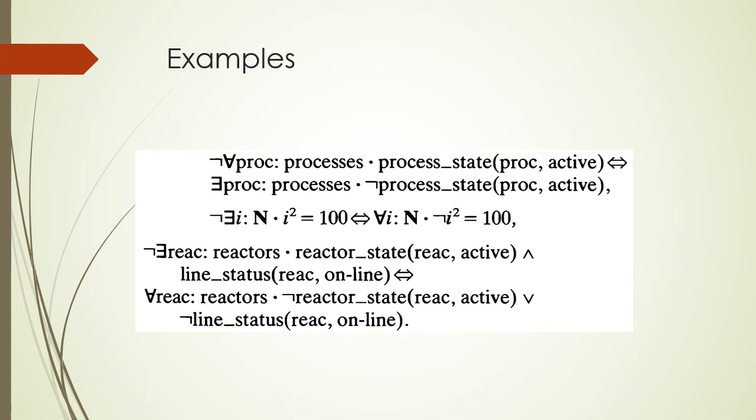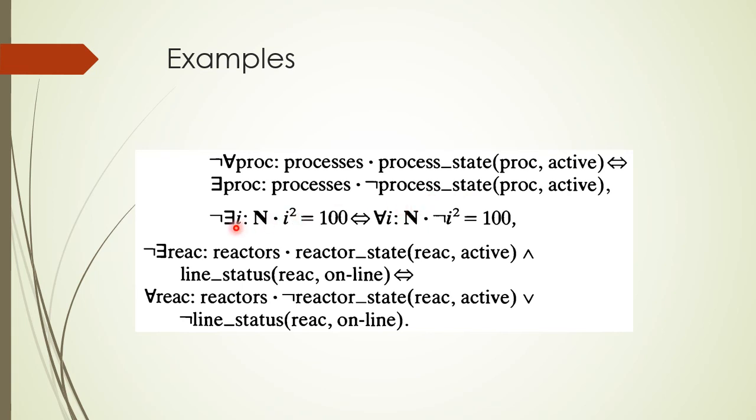Let us practice the concept of negation through some examples. If we apply the negation on the universal quantified statement that for all processes of type Processes, process state is active, then the universal quantifier will be converted into an existential quantifier, and we say that there exists a process of type Processes such that not the process state is active.